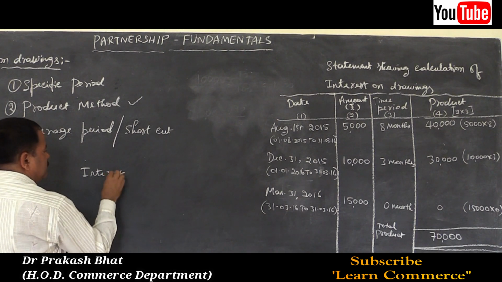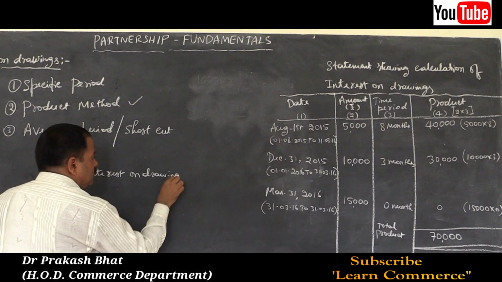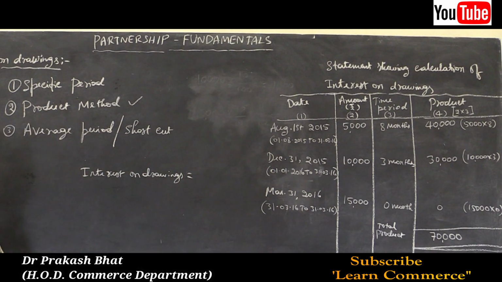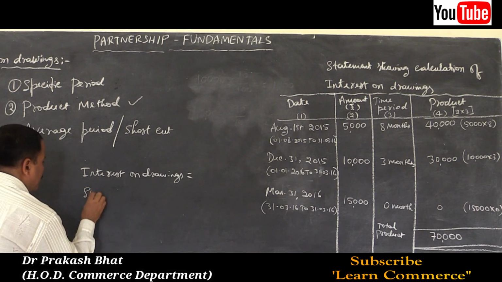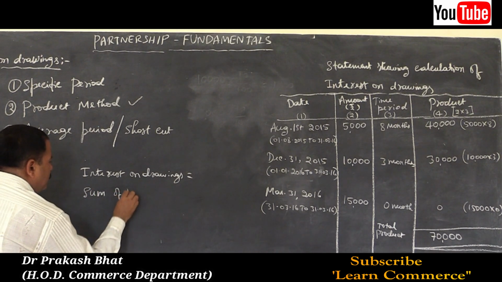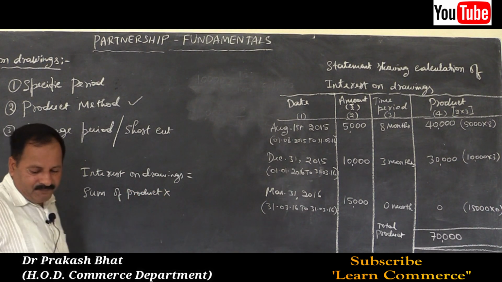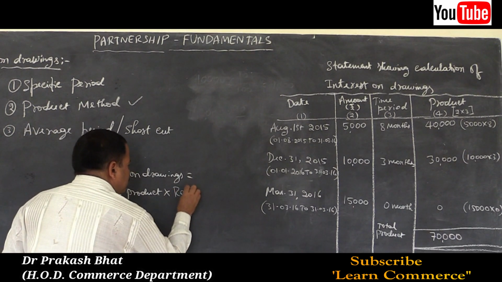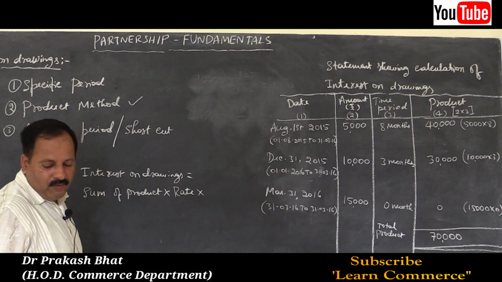Interest on drawings is equal to sum of product into rate of interest, or you just write rate, into 1 unit of time.